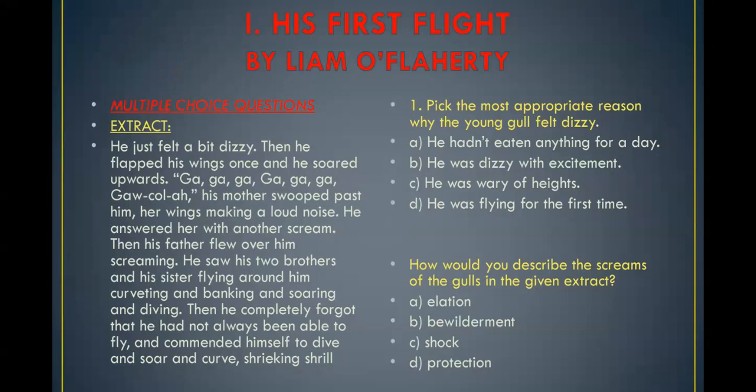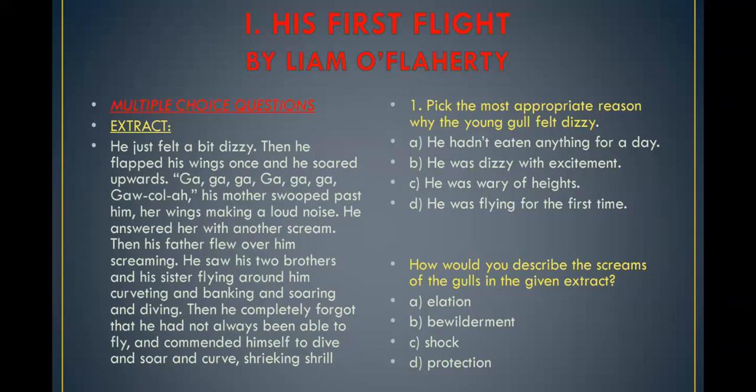He just felt a bit dizzy. Then he flapped his wings once and he soared upwards. Ga ga ga, ga ga ga, go all a. His mother swooped past him, her wings making a loud noise. He answered her with another scream. Then his father flew over him screaming. He saw his two brothers and his sister flying around him, curveting, banking, soaring, and diving. Then he completely forgot that he had not always been able to fly, and he commended himself to dive and soar and curve and shrieking shrill.